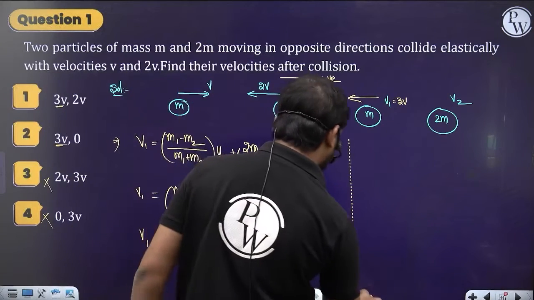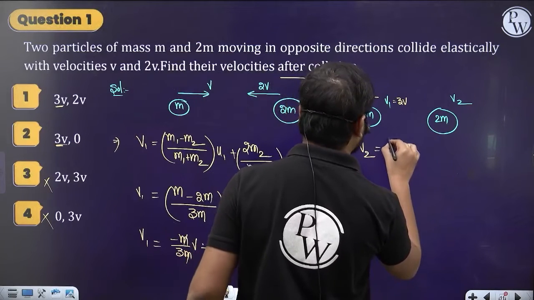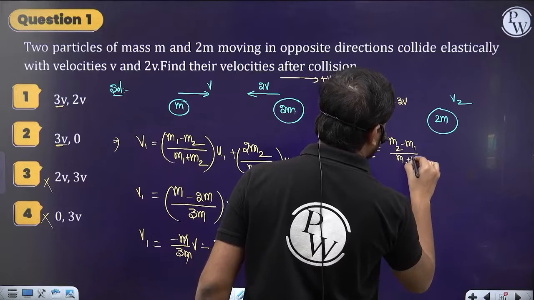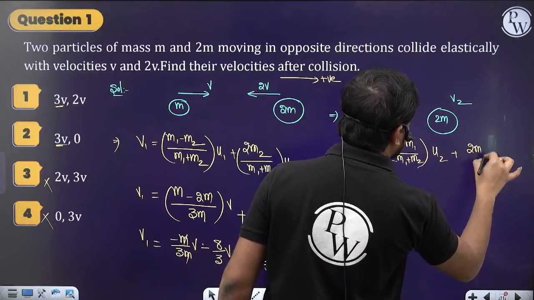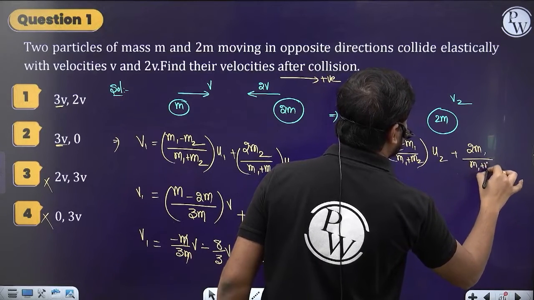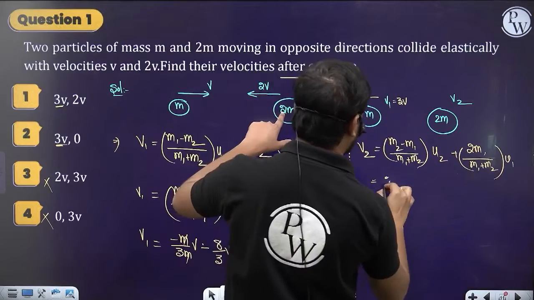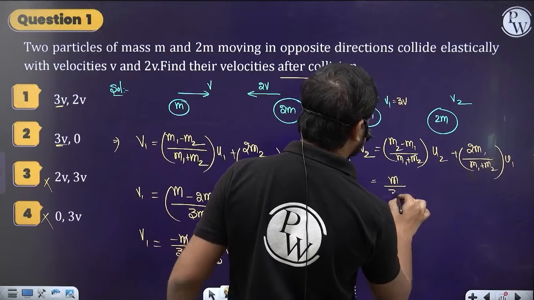Now let's go for v2. Direct formula based, you can do it directly. v2 is going to be m2 minus m1 by m1 plus m2 into u2, plus 2m1 by m1 plus m2 into u1, right? Now substitute the values. m2 is 2m minus m, directly I am writing 2m minus m is m, by m1 plus m2, 3m.